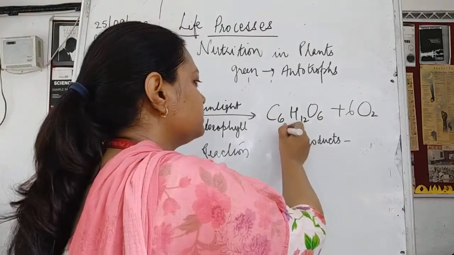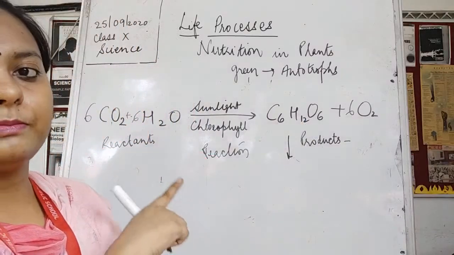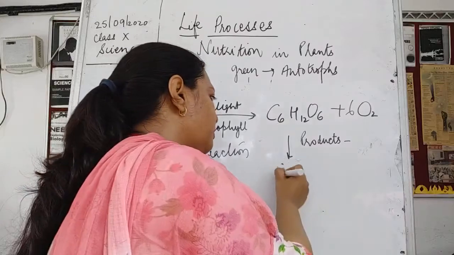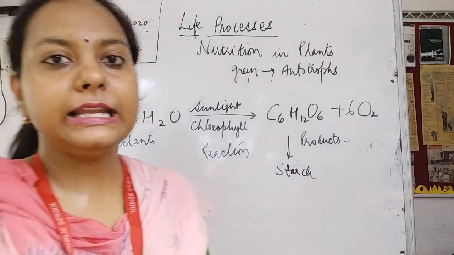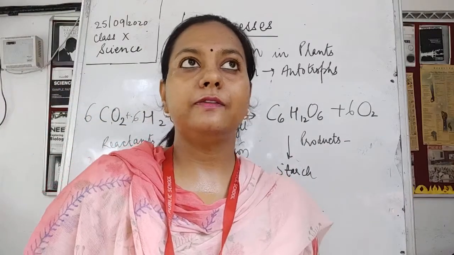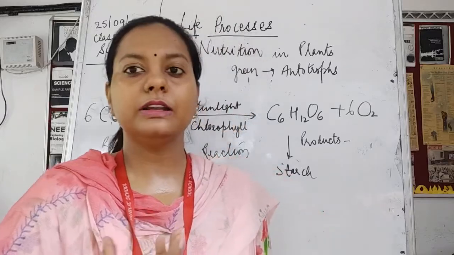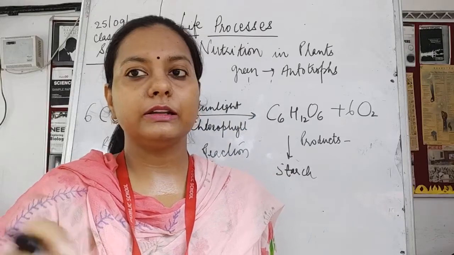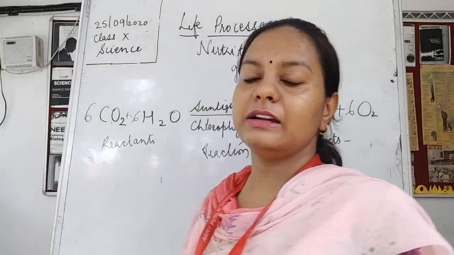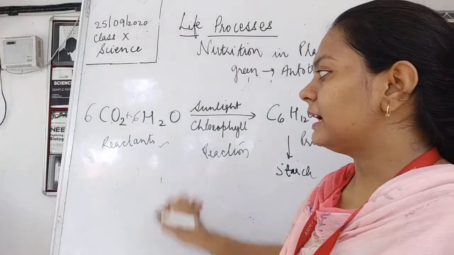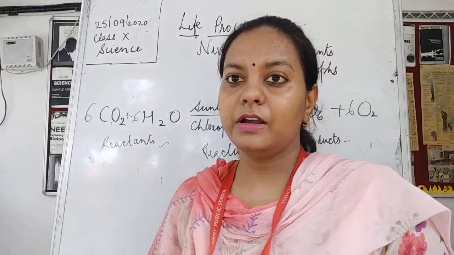Some of the product, this glucose, is absorbed, and the extra material present in the plant is stored in the form of starch. Okay, so this is stored in the form of starch in the parts of the plants, and later on we use these parts like the flower, the fruit, the stem, leaves, roots. All these are used by animals, and we use the different parts of the plants in our food, isn't it? Okay, children, so this was all about the reaction of photosynthesis.